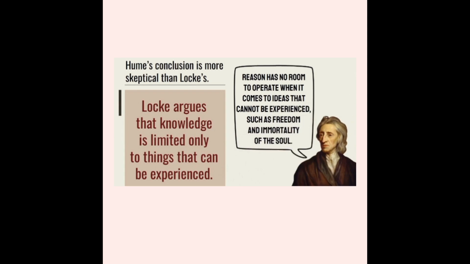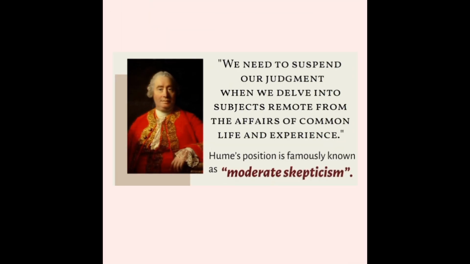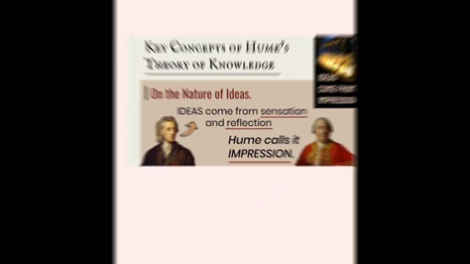Reason has no room to operate when it comes to ideas that cannot be experienced, such as freedom and immortality of the soul. From David Hume, we need to suspend our judgment when we delve into subjects remote from the affairs of common life and experience. Hume's position is famously known as moderate skepticism.